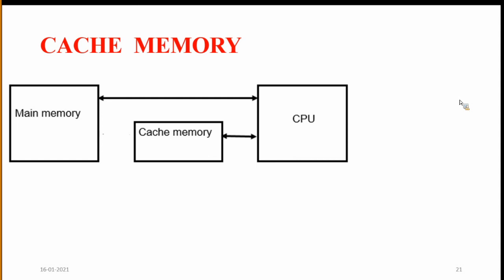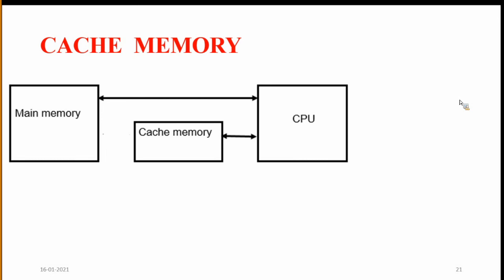And here we can analyze the performance of cache memory by using the hit ratio. What is the hit ratio? The hit ratio is the number of hits divided by hits plus misses.